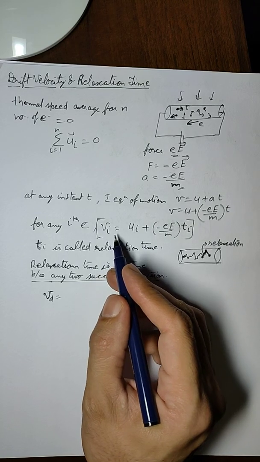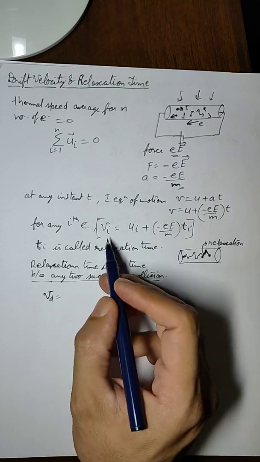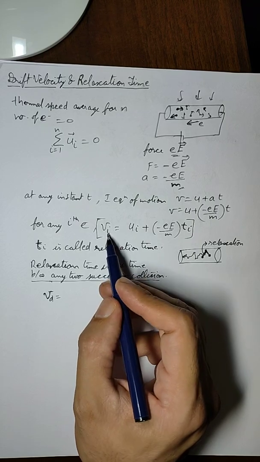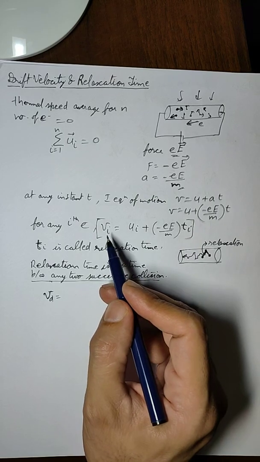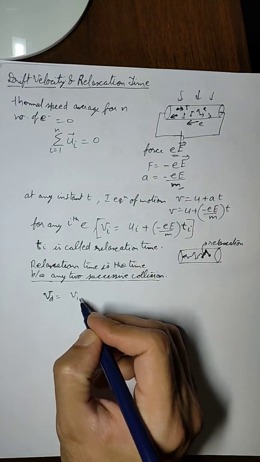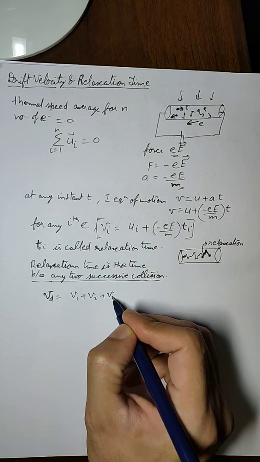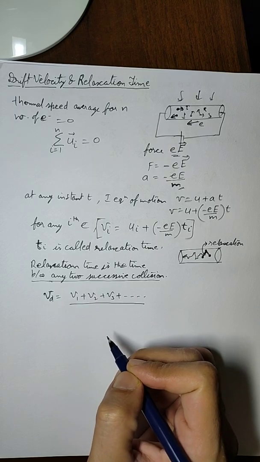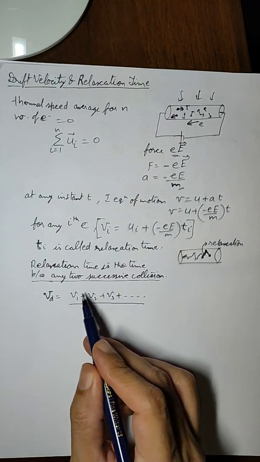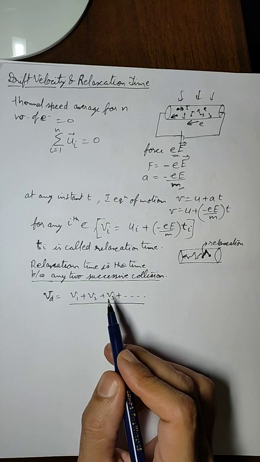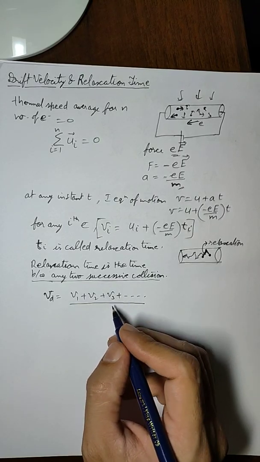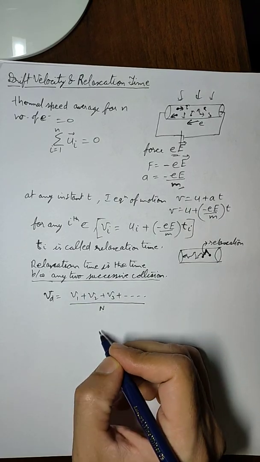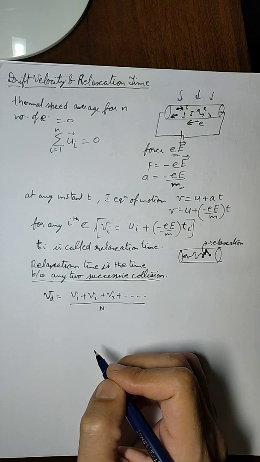By generalizing, we can say that the velocity of the first electron is v1, the velocity of the second electron is v2, and so on. So we will get this expression. And since drift velocity is the average velocity, this entire numerator will be divided by the total number of electrons. Let us say there are capital N number of electrons.